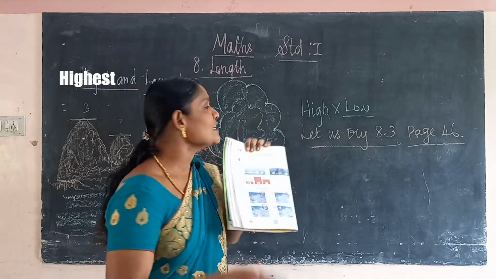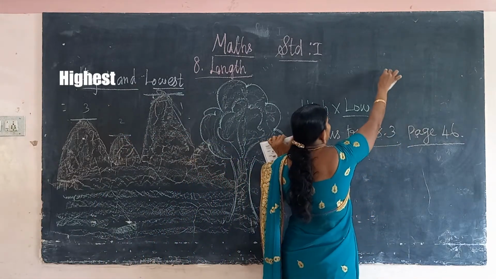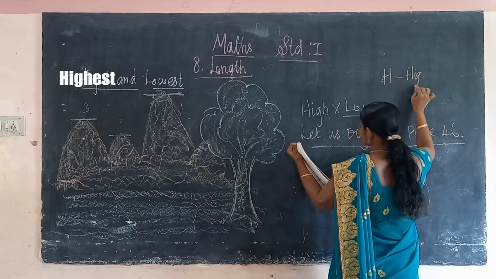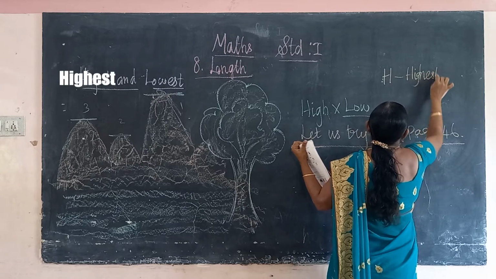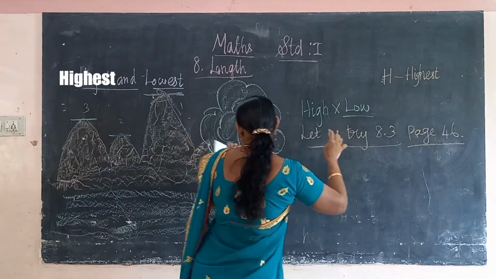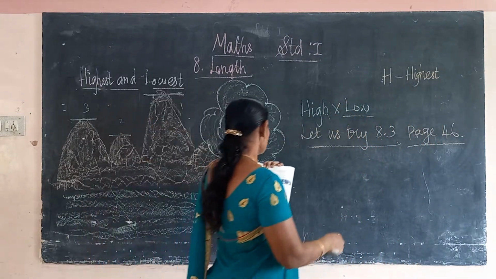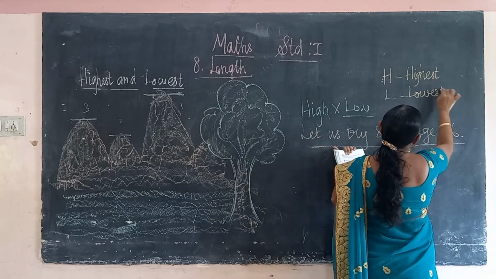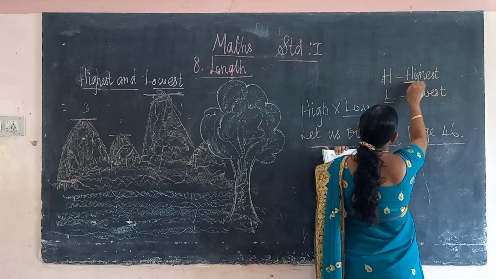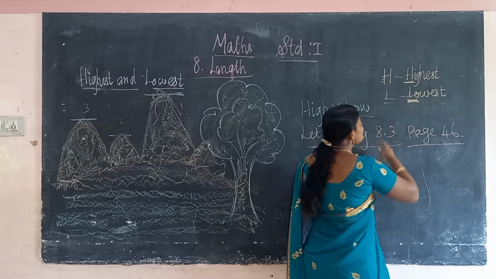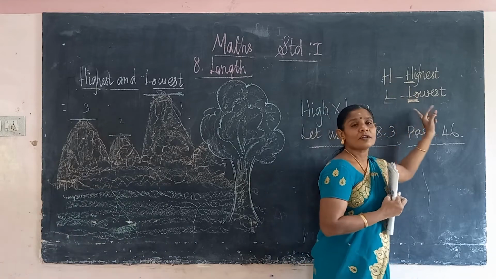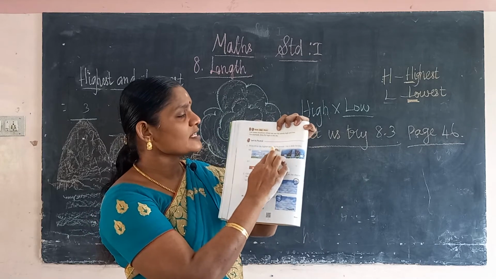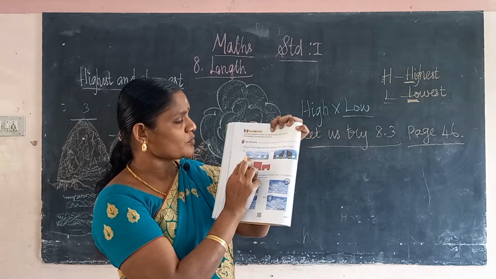So for the highest you write what? H. Then for the lowest, L. Okay, H means highest, then L for lowest. So the first letter you come back, H, then L. You write H for highest, then L for lowest. Okay, so you see here, write H for highest and L for lowest. One is done for you.